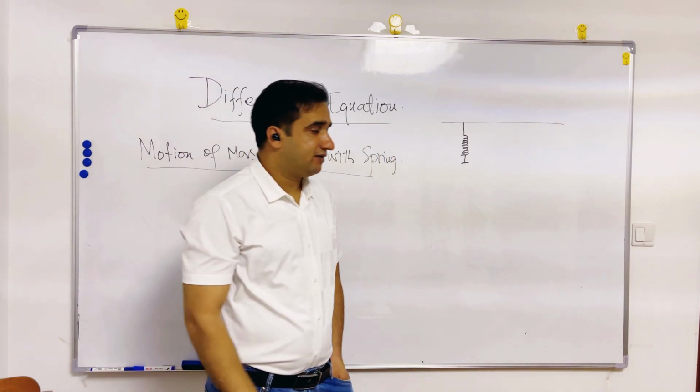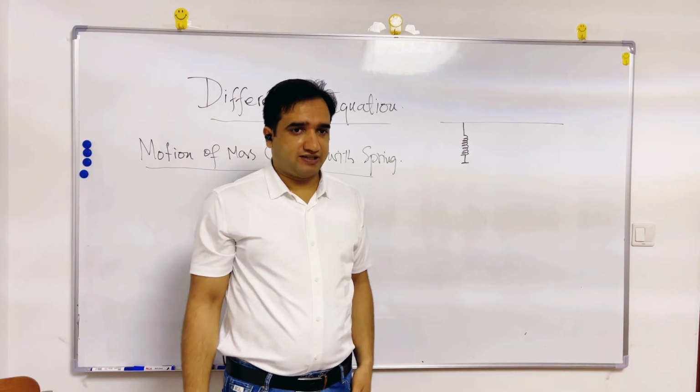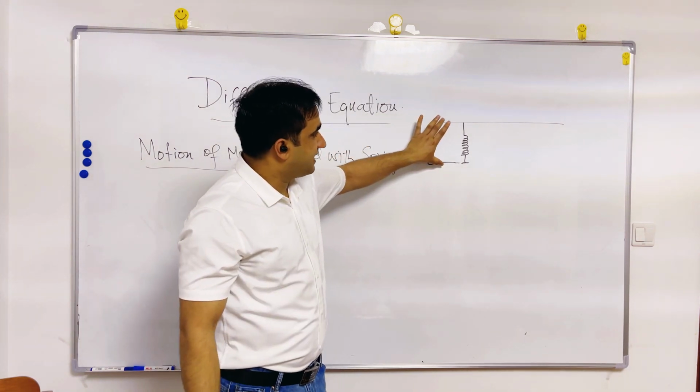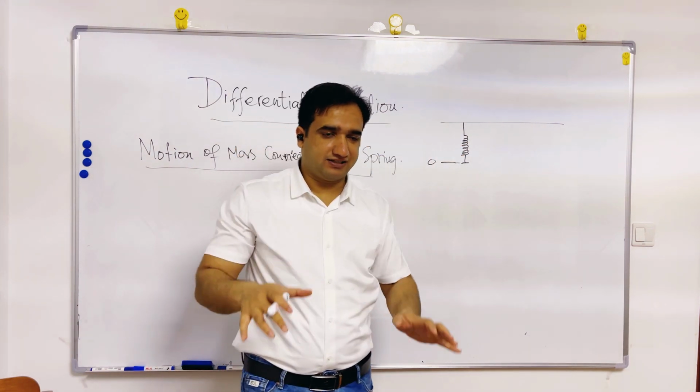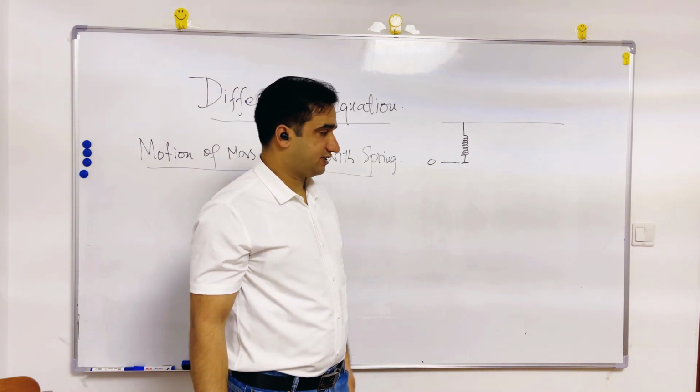If this is a spring, this is the rest position of the spring. This point is 0, and if you put the spring on the ground, it is just like this. This is the rest position of the spring.